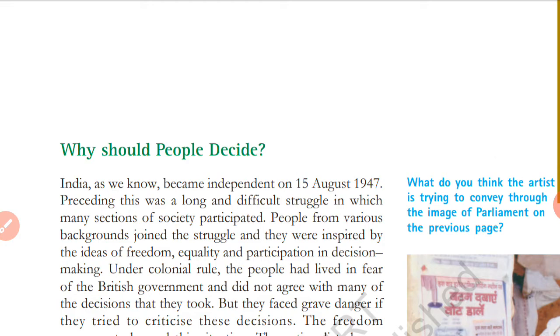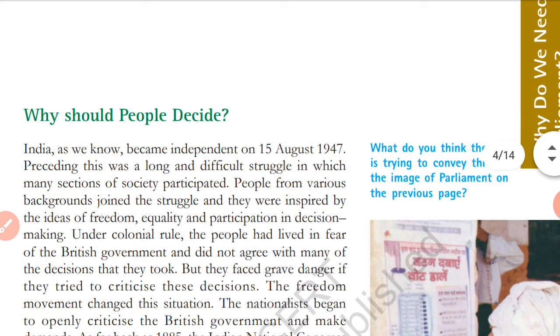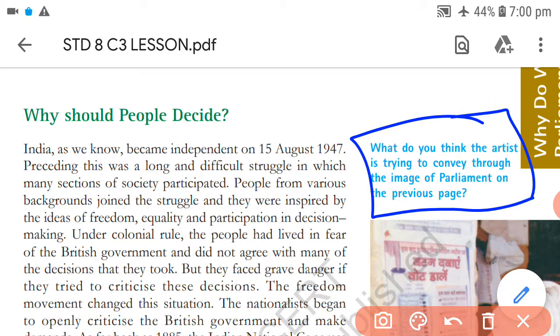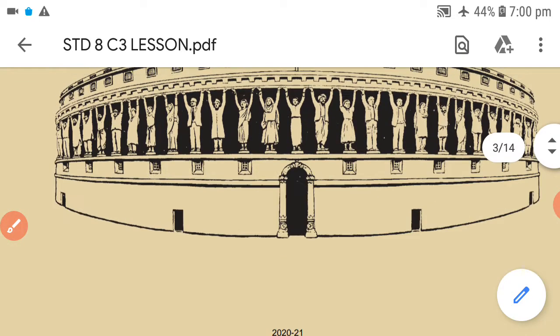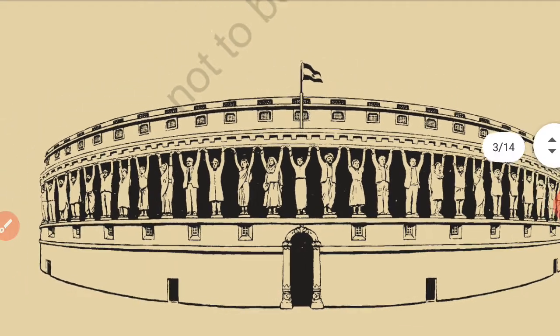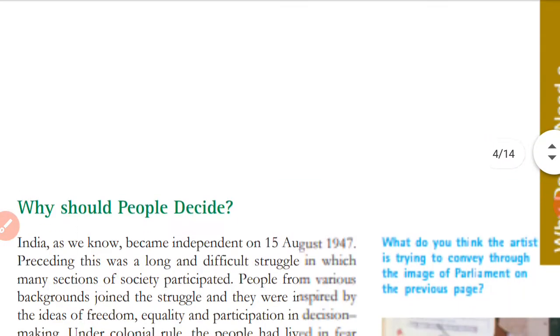As we were discussing something about a decision making process, now the question arises, why should people decide? Before we go with that, we also have one question: what do you think the artist is trying to convey through the image of parliament on the previous page? As we have seen this picture, you can also share your ideas and your views about this picture.